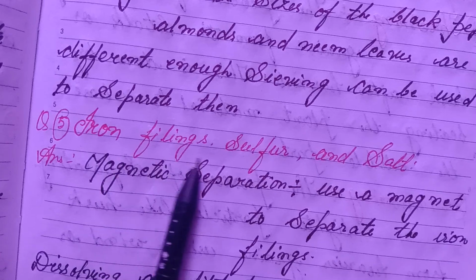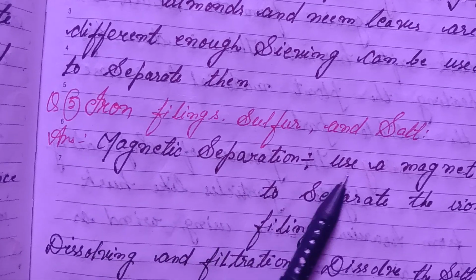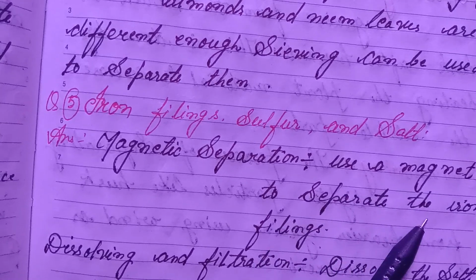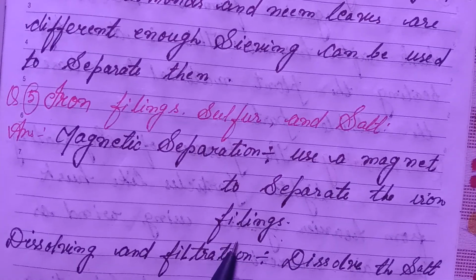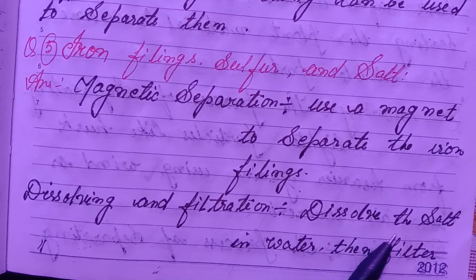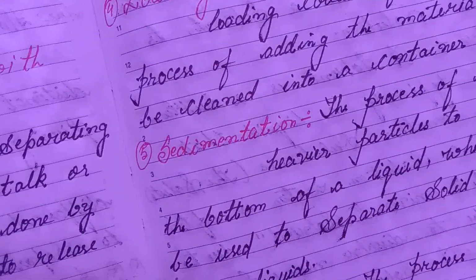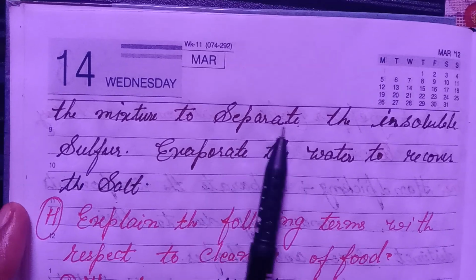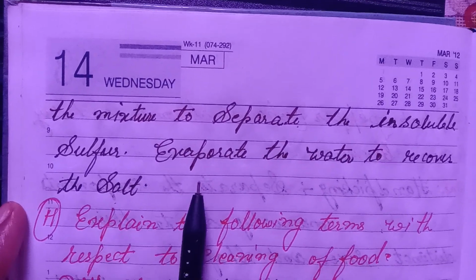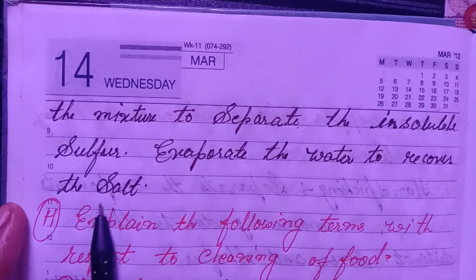Question number 5. Iron filings, sulfur and salt. Answer: magnetic separation. Use a magnet to separate the iron filings. Dissolving and filtration. Dissolve the salt in water, then filter the mixture to separate the insoluble sulfur. Evaporate the water to recover the salt.